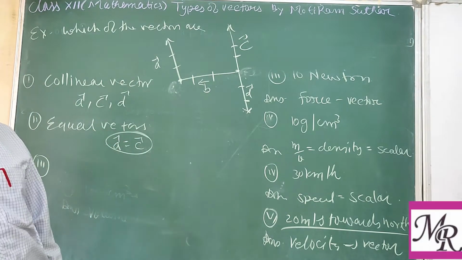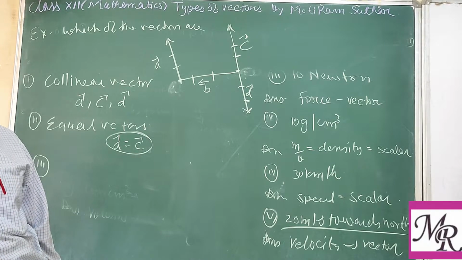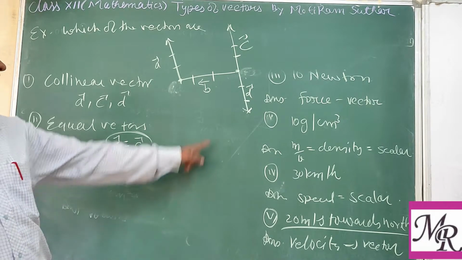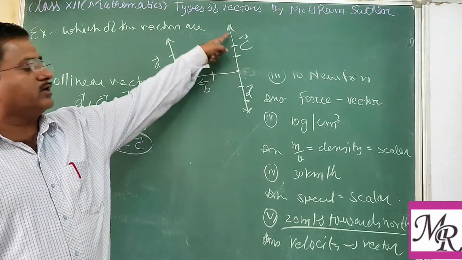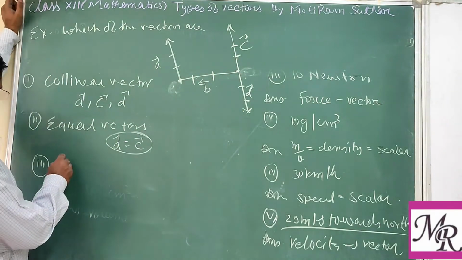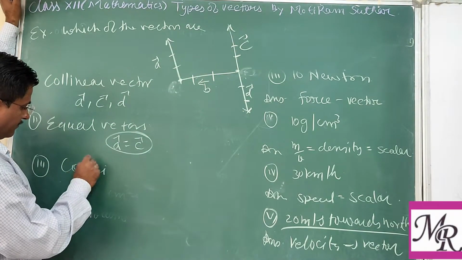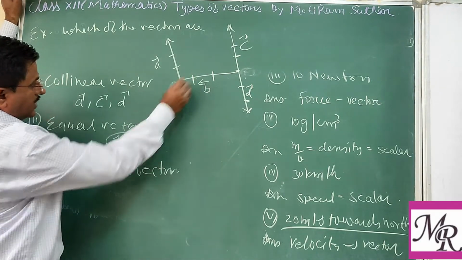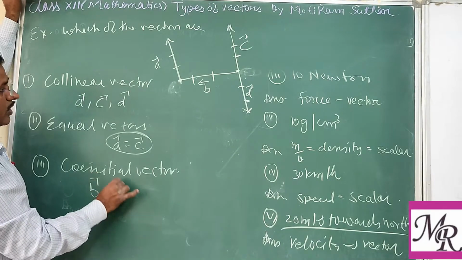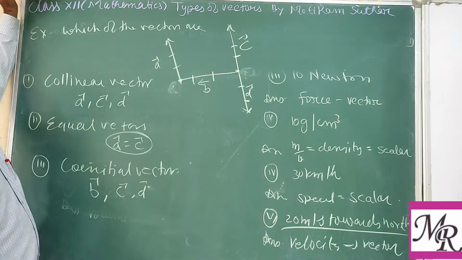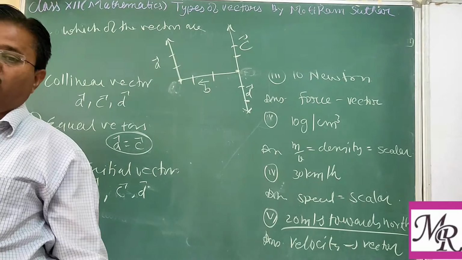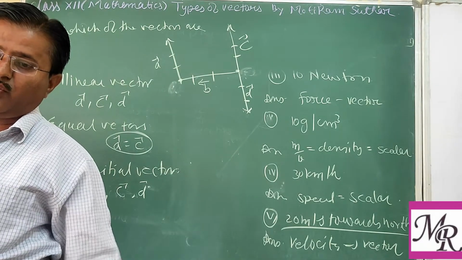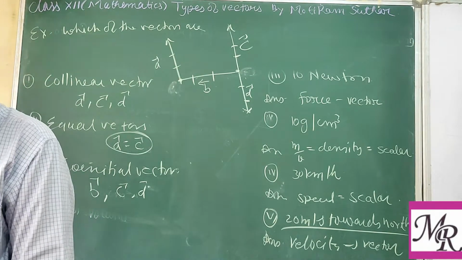The third one asks for co-initial vectors, vectors having the same initial point. The answer will be vector B, vector C and vector D. Why are these called co-initial?